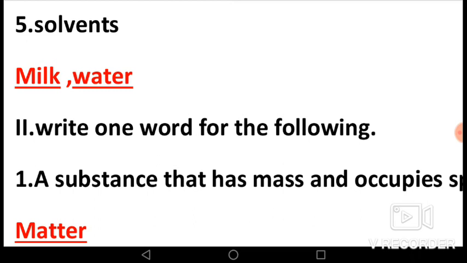Now fifth, solvent. Milk and water are examples of solvent, as if we add salt to water, the water turns salty. In the same way, if we add sugar to warm milk, you will see it turns into sweet milk.